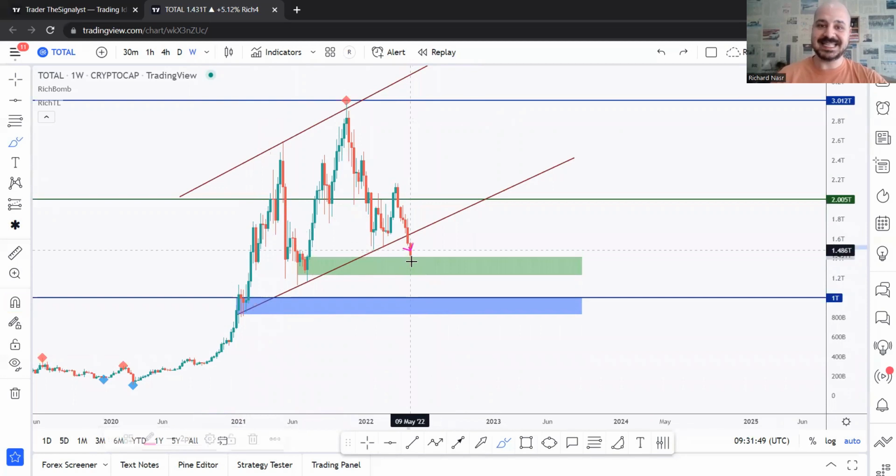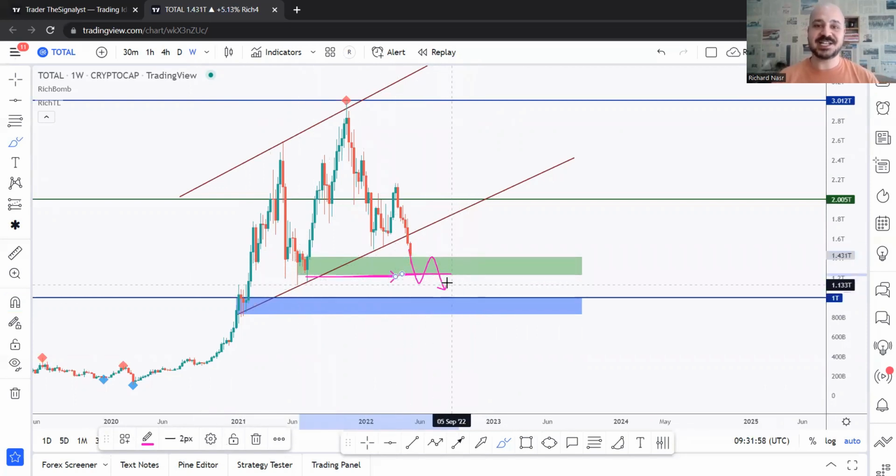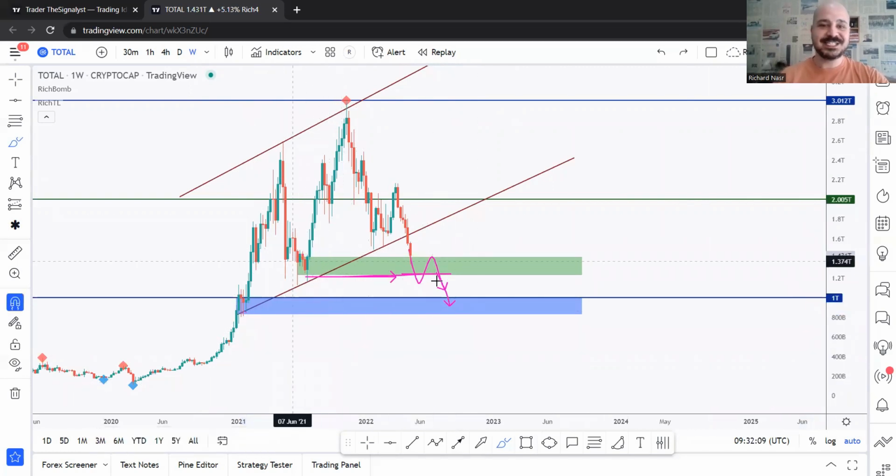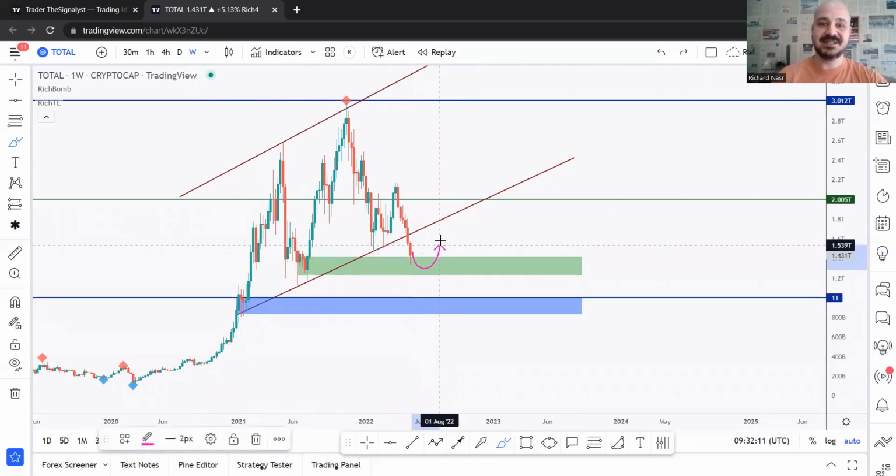So now, in case this one is broken, or if you want to call it filled, then it will no longer be acting as a potential rejection, and the movement till our next rejection, which is the 1 trillion, which is a very strong round number, and this demand zone, which is an even stronger one than this one. Okay, so long story short, we're expecting a bullish reversal from here. Of course, we'll be zooming into the time frame for extra confirmation. Unless it's broken, then this would be our next.